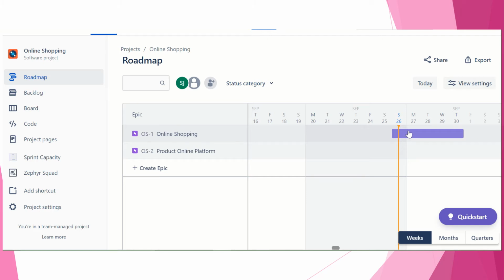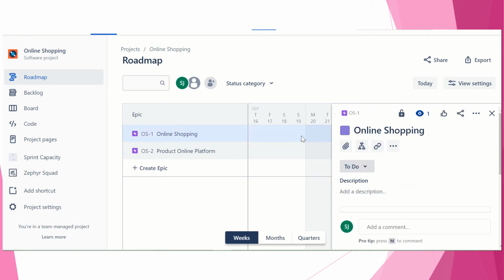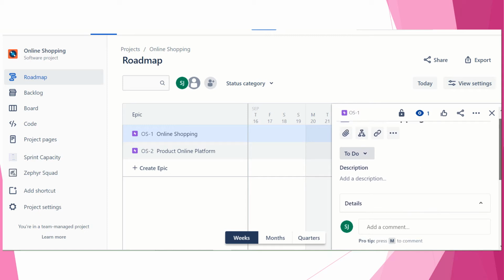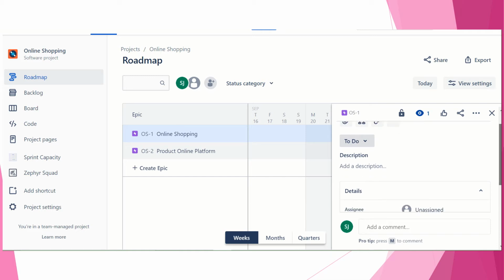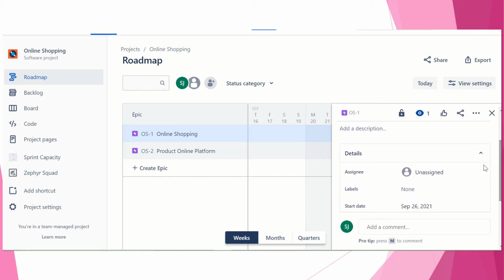Okay, so it is showing the duration, it is showing you online shopping. If you have any attachment, you can attach it. If you have any child issue you need to create, you can do that. If you have any link to share, you can do it here. You can add the app. If anything is required, you can add the description.